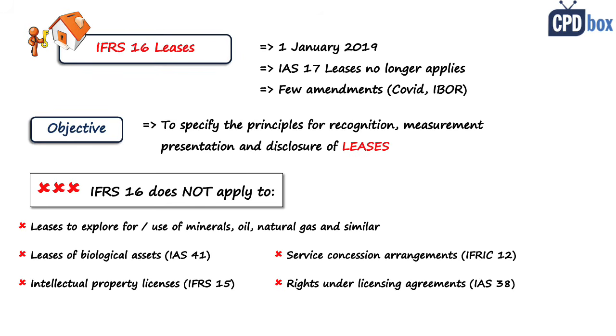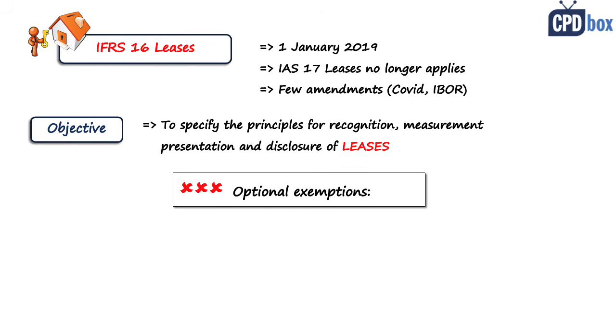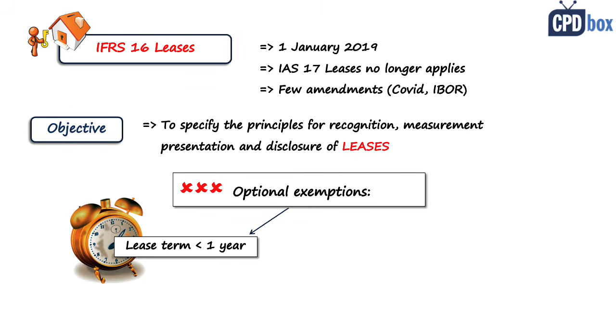So these are mandatory exceptions of this standard, but there are two optional exemptions. So you can really choose for these two types of situations whether you will apply the rules of IFRS 16 fully or not. And these are leases with a lease term of 12 months or less with no purchase option. So this choice is valid for entire class of underlying asset. For example, for all motor vehicles leased below 1 year. In other words, you can apply IFRS 16 for one vehicle and not apply it for another vehicle.